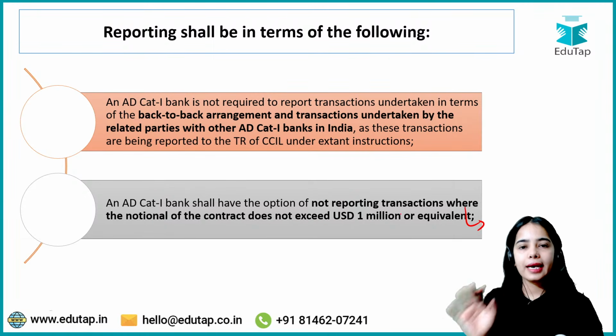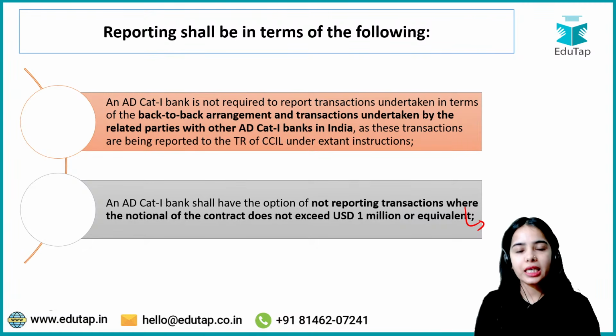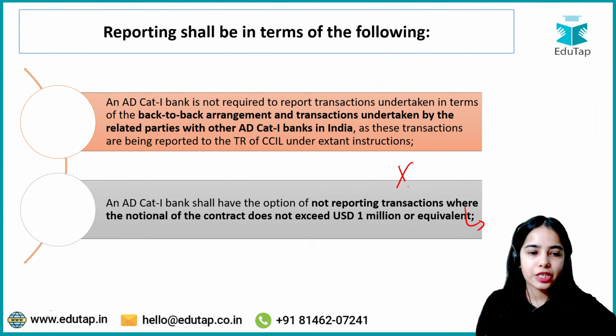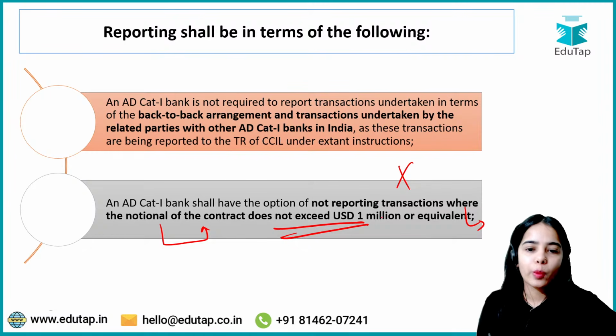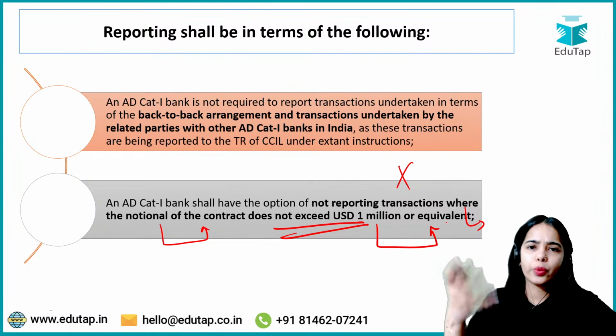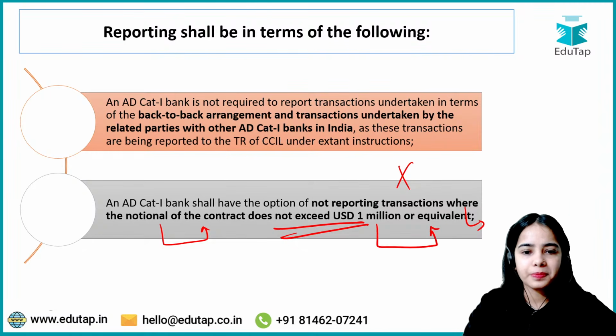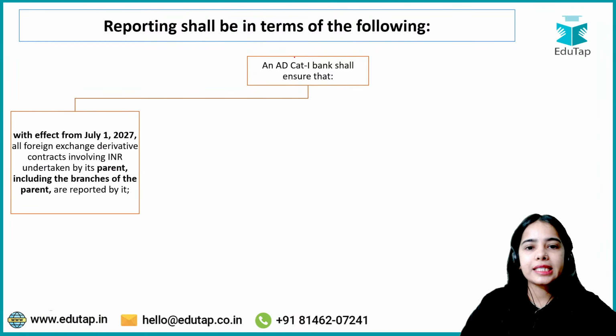Okay, so this is the idea that the bank has the option to not report the transactions where the notional value does not exceed $1 million or the equivalent value in the other currency. Okay.